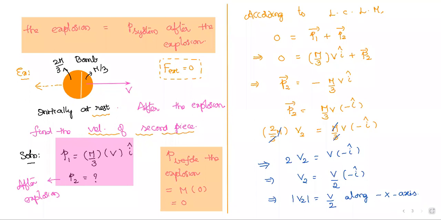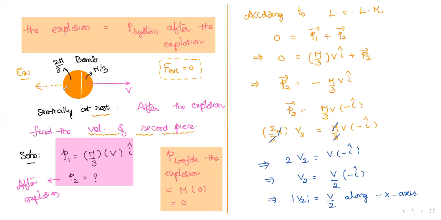This is what I explained initially. If a bomb at rest explodes into two pieces, what is the concept you learned from this? Next time, no need to do all these things.